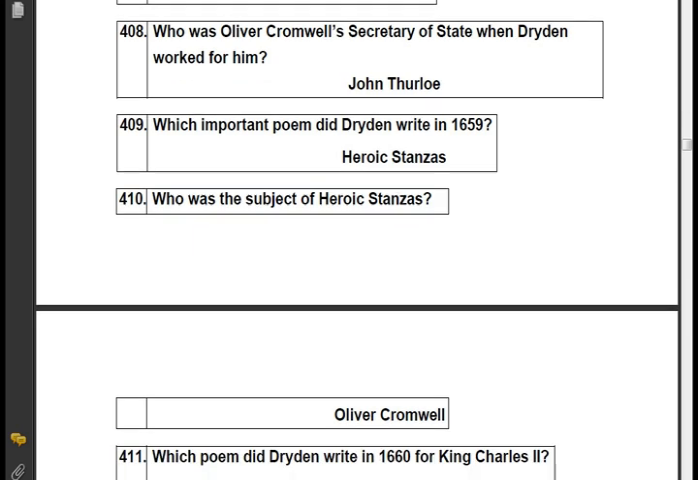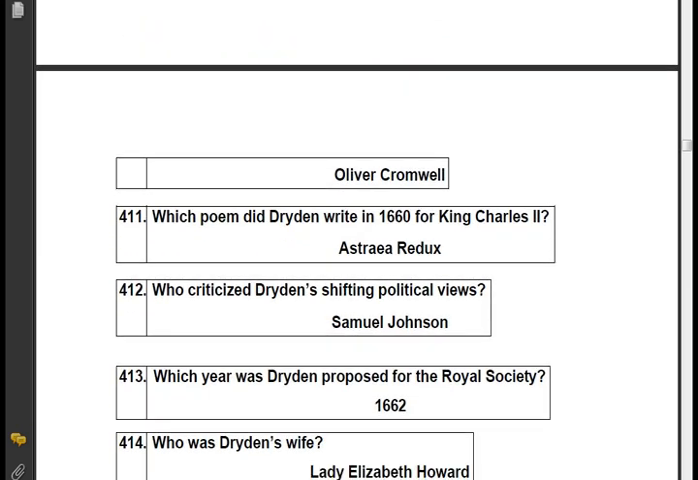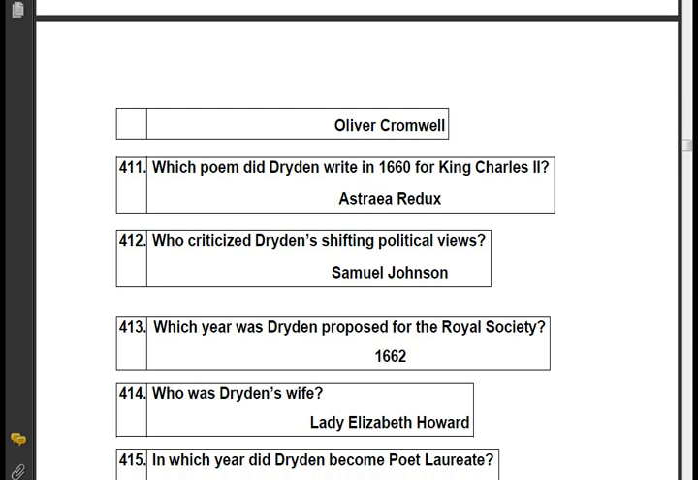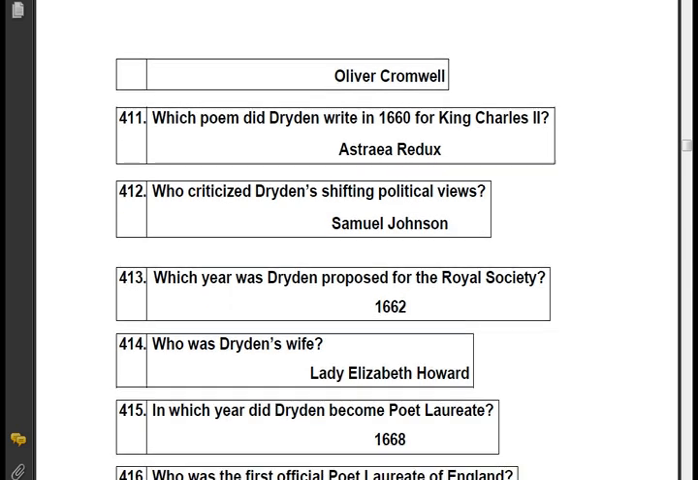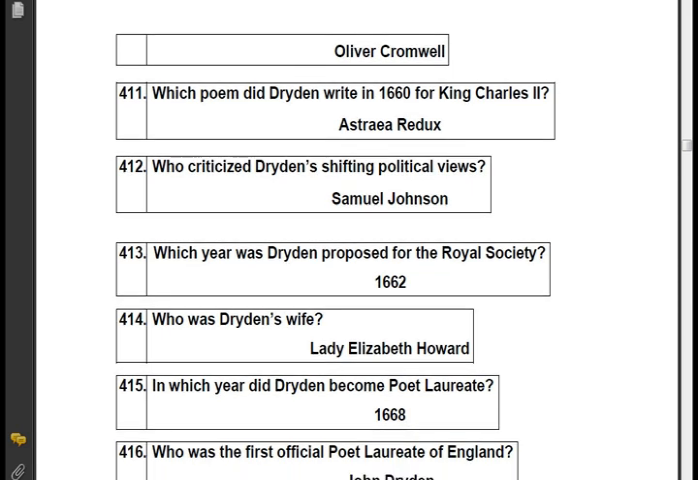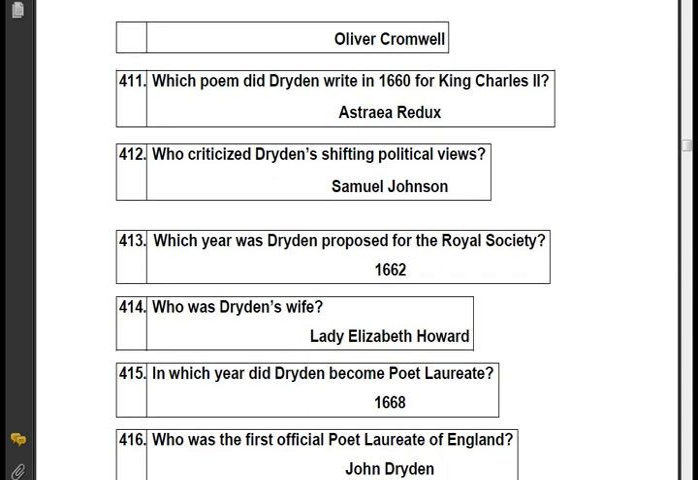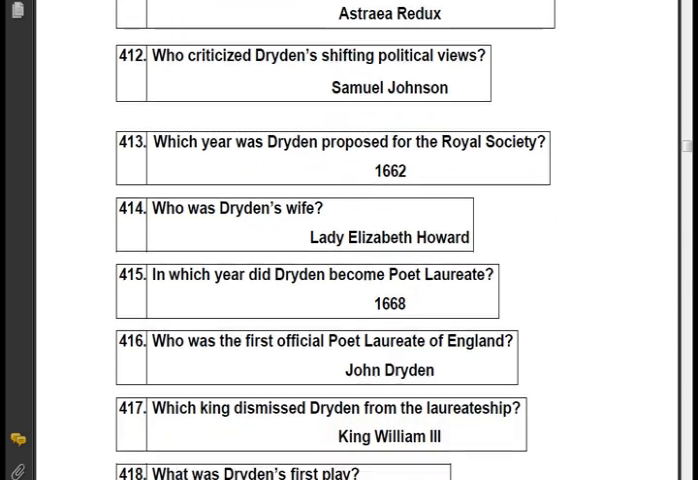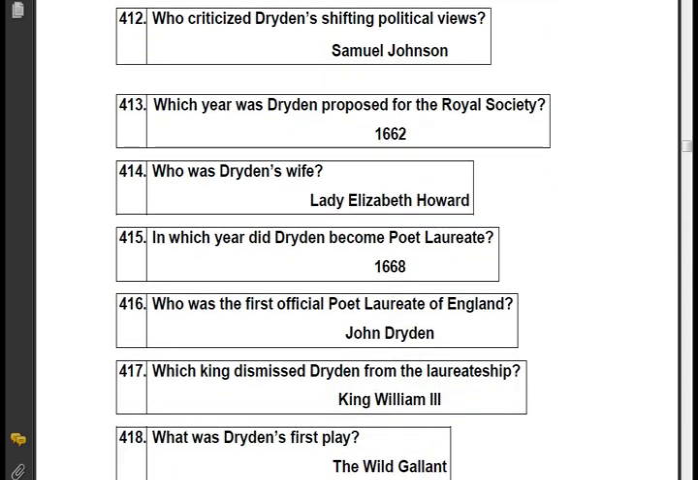Which poem did Dryden write in 1660 for King Charles II? Astraea Redux. Who criticized Dryden's shifting politics? Samuel Johnson. Which year was Dryden proposed for the Royal Society? 1662. Who was Dryden's wife? Lady Elizabeth Howard. In which year did Dryden become poet laureate?